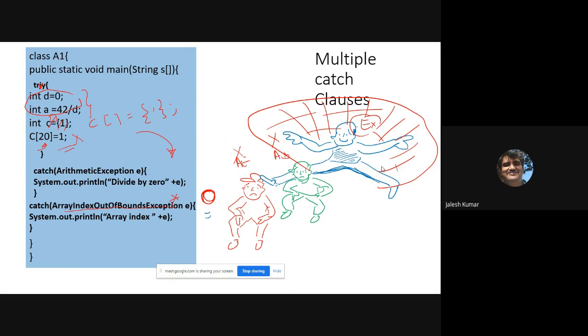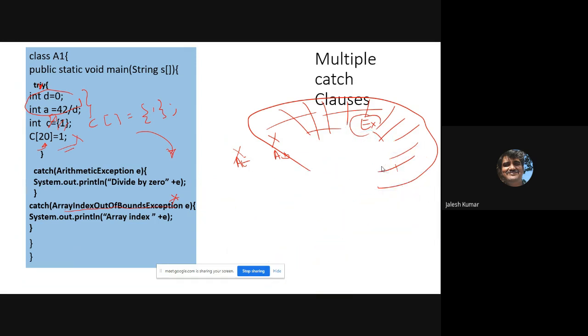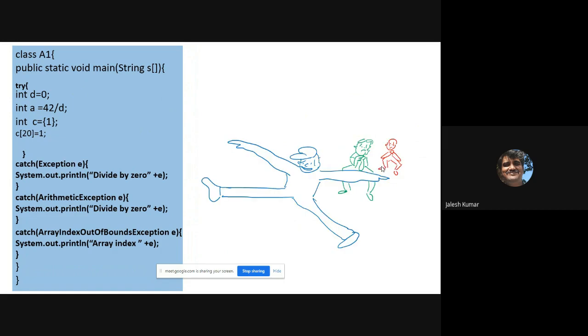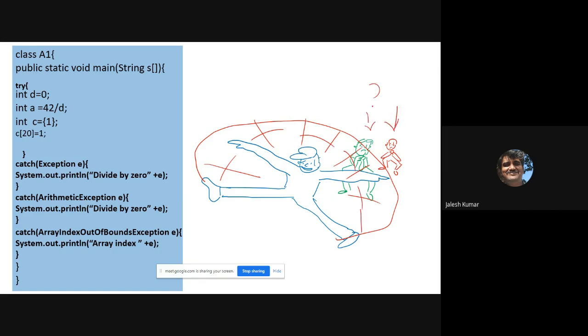But if you imagine that instead of putting it last, E itself stands at the front with all its extra cover, then there is no scope for these two, is it not?